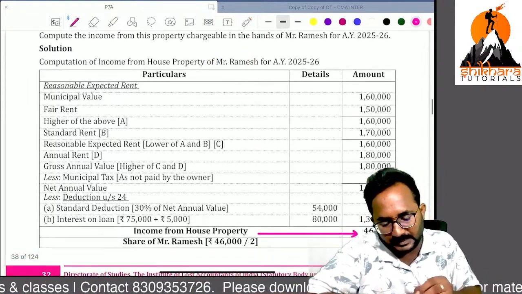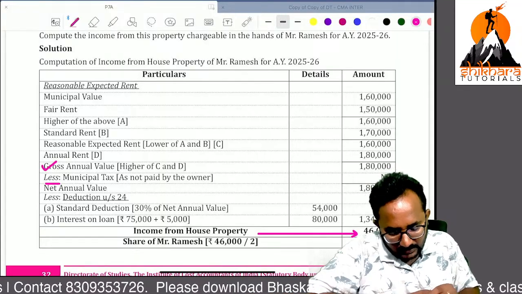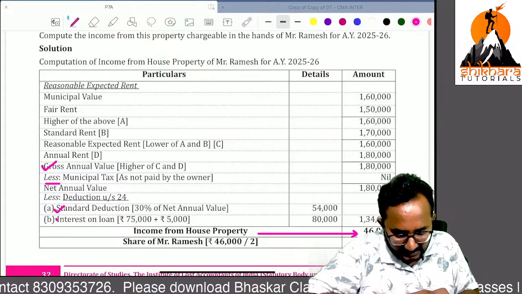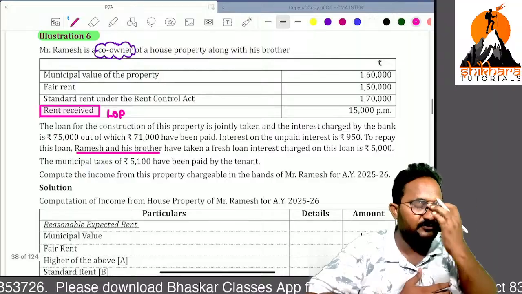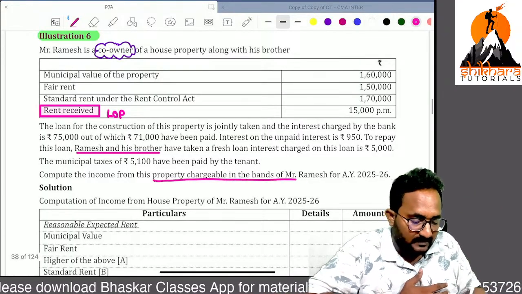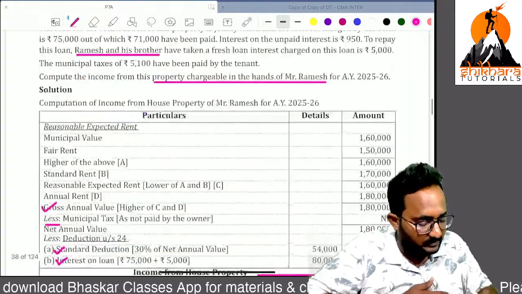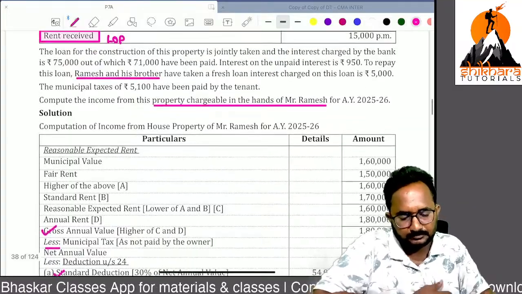So just please calculate GAV. From the GAV, deduct municipal taxes, and you can take the standard deduction and interest on borrowed capital. Normally, please calculate as if that is owned by one owner. Then after that you can apportion that income in the co-owned ratio. In this question, what is that? 50-50. Are you clear?